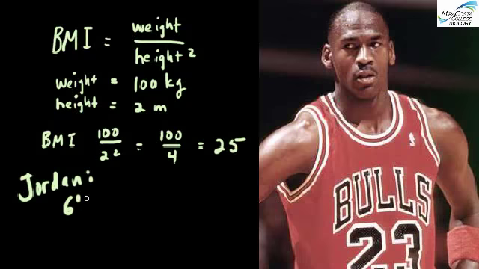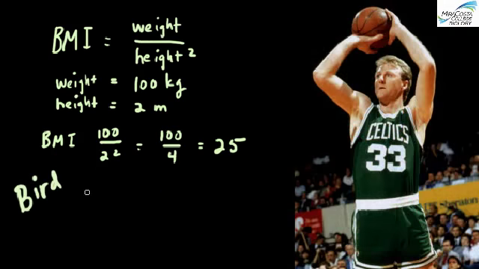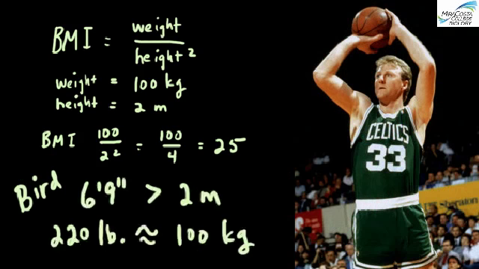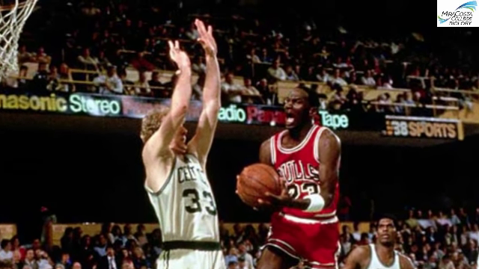So Michael Jordan is 6 feet 6 inches, just under 2 meters, and his playing weight was 195, which is well under 100 kilograms. Larry Bird was 220 pounds, but he was also taller at 6 feet 9 inches. Neither of these NBA stars would have been classified as overweight. Can you see why?